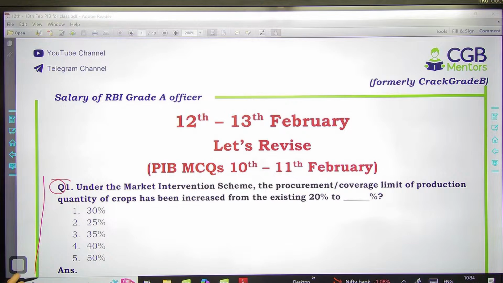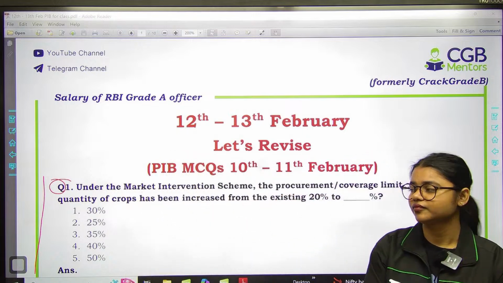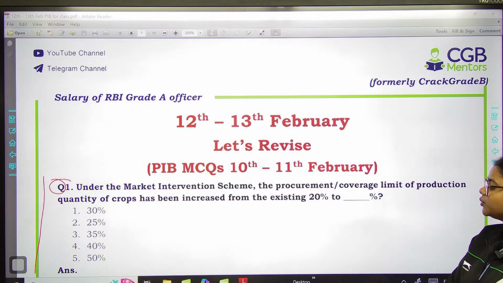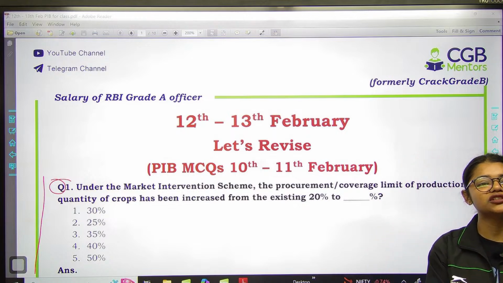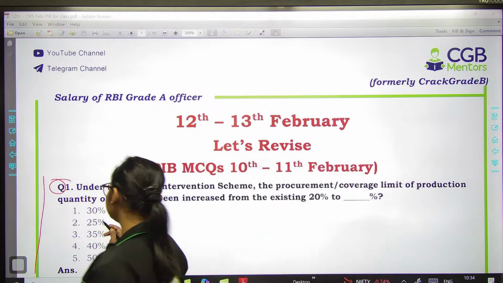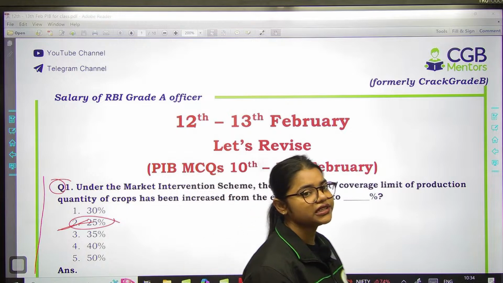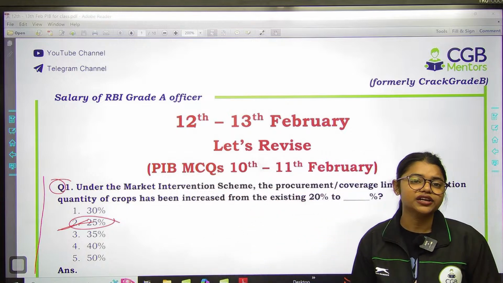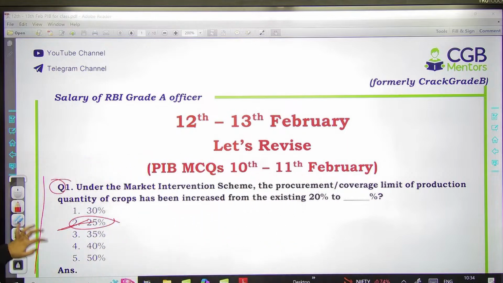Under the market intervention scheme, the procurement coverage limit of production quantity of crops has been increased from the existing 20% to dash. Now you have to tell me the correct answer. Yes, very good. It has been increased from 20% to 25%. So remember this: the percentage for procurement under the market intervention scheme has been increased from 20% to 25%, right? Very good everyone.